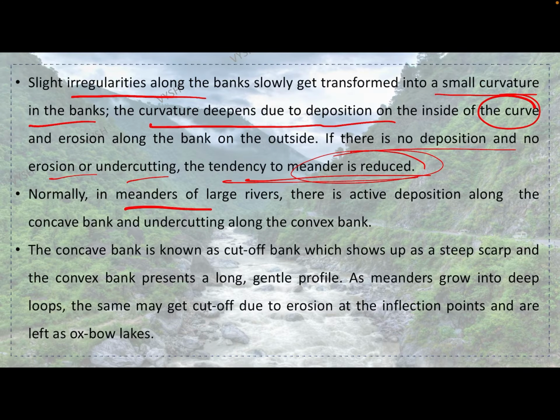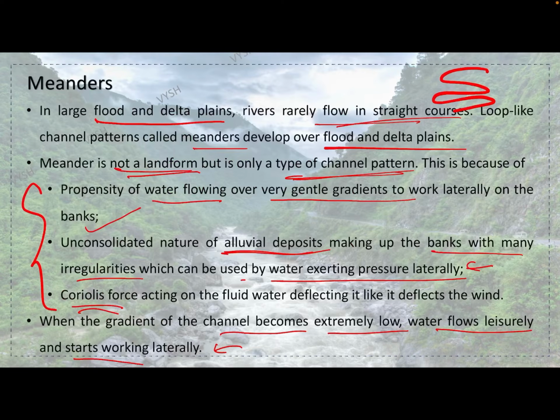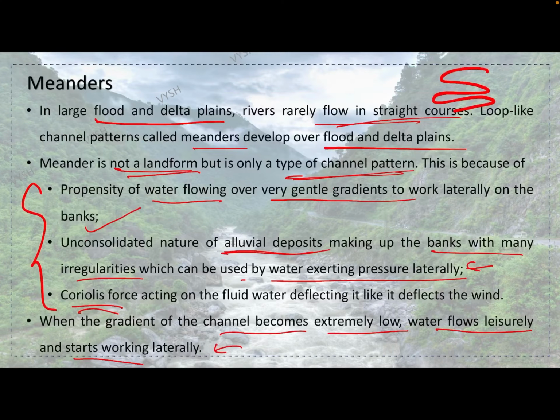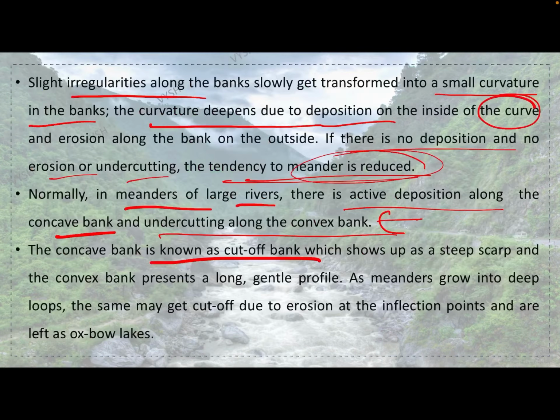Basically, normally in meanders of large rivers, there is active deposition along the convex bank and undercutting along the concave bank. The concave bank is known as the cut-off bank, which we saw here. See, cut-off bank. Here it is moving this side, which is known as the cut-off bank basically, the position where the meander is happening. It shows up as a steep scarp, and the convex bank represents a long gentle profile.